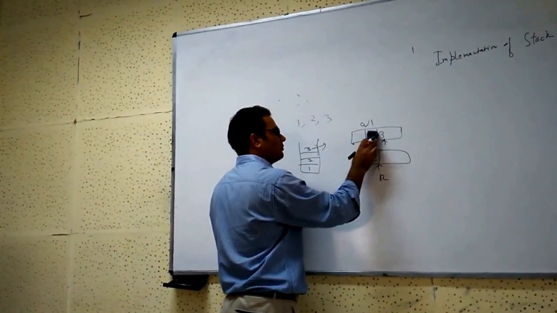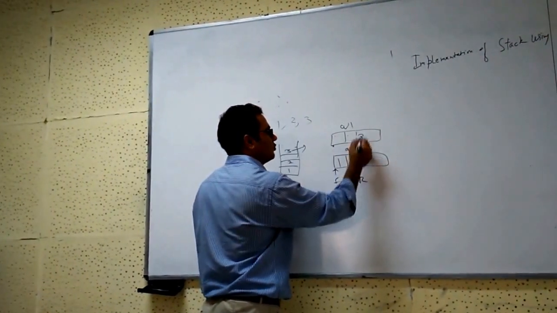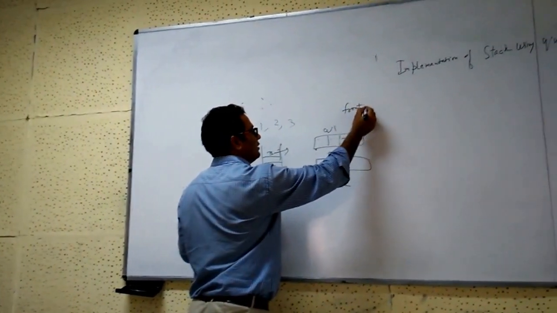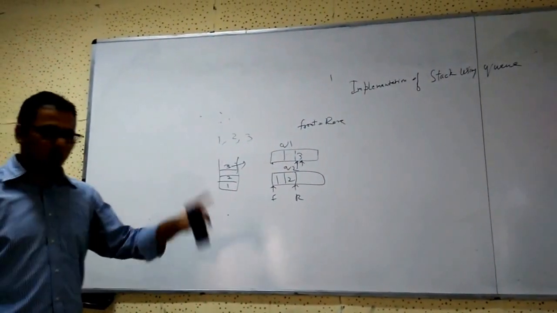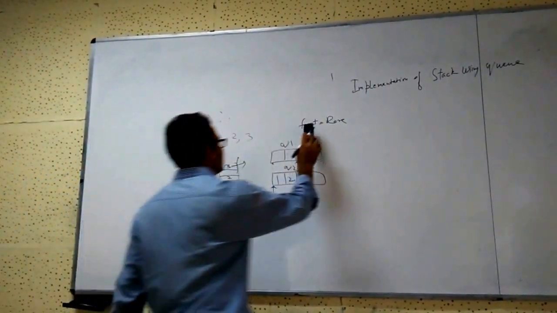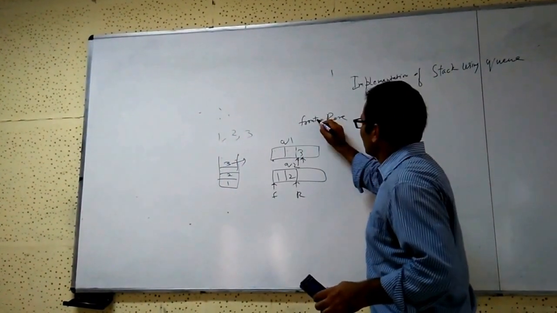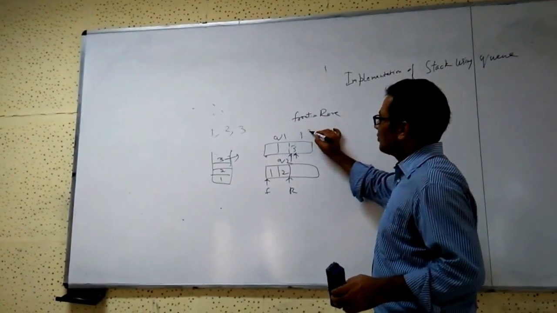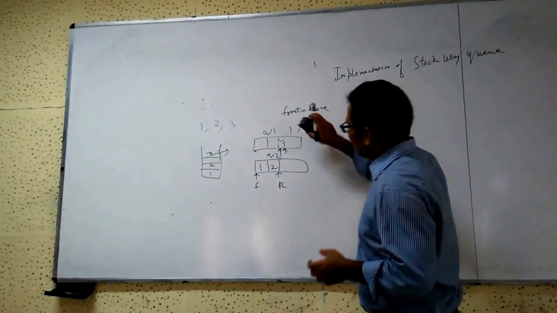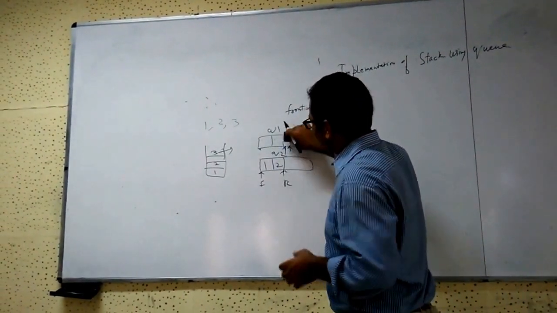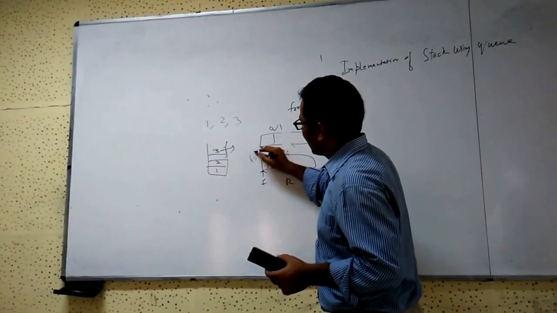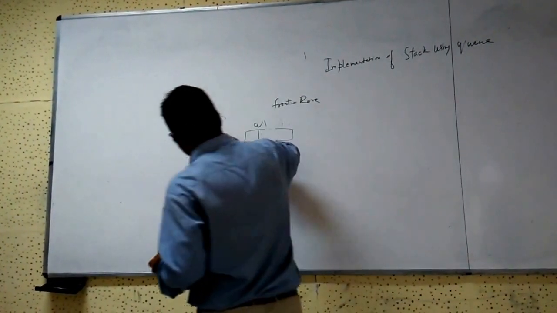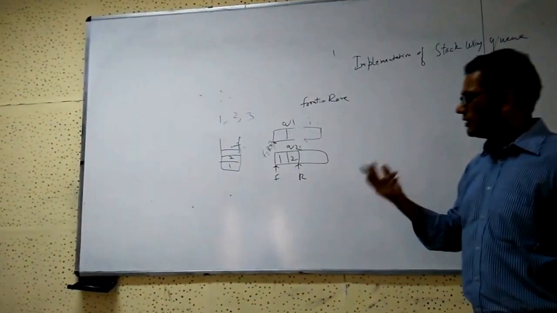Once I have deleted 1, then the front will go here. Once I have deleted 2, then front and rear will come together. So front will be here. Then only we will pop. When both these conditions are true, then I will pop the element, I will get 3. Once I have got 3, this is now empty. Both are 0. Front and rear are equal to 0. Now there is no 3. What I will do is pop the 2.